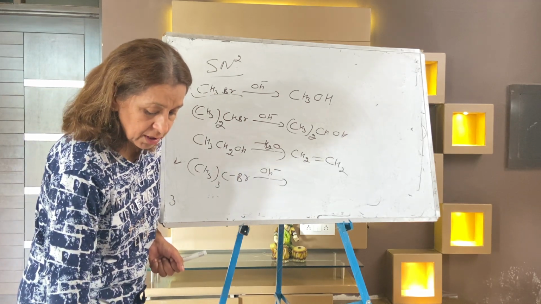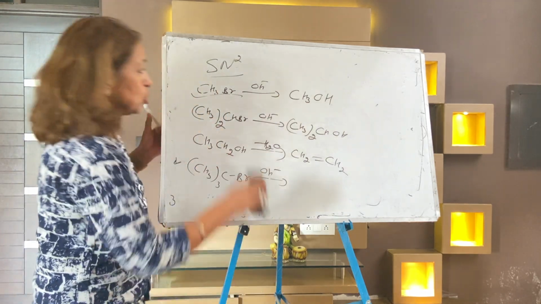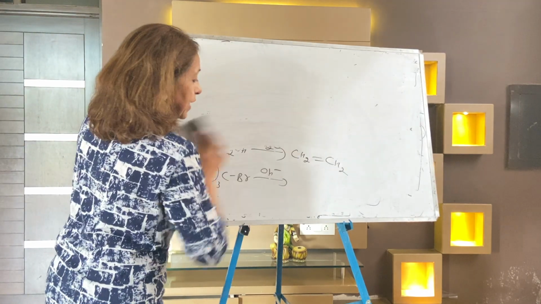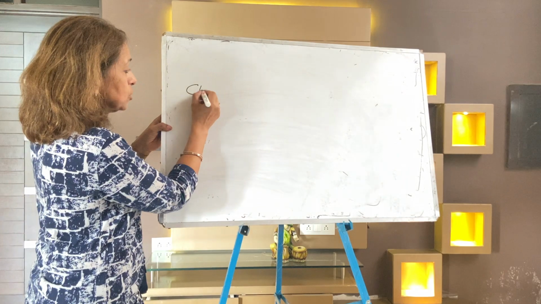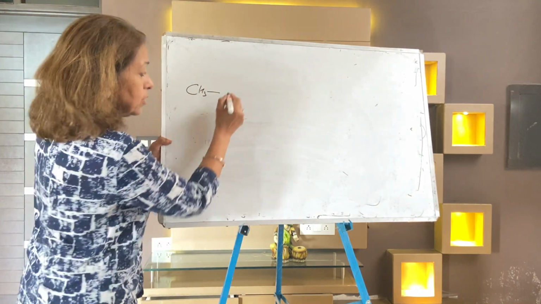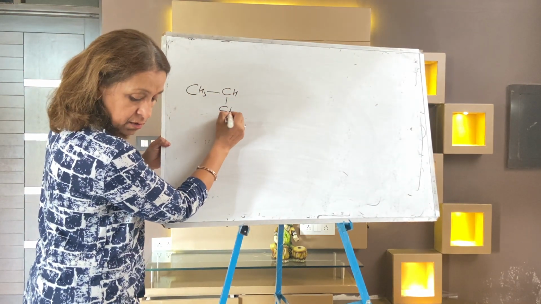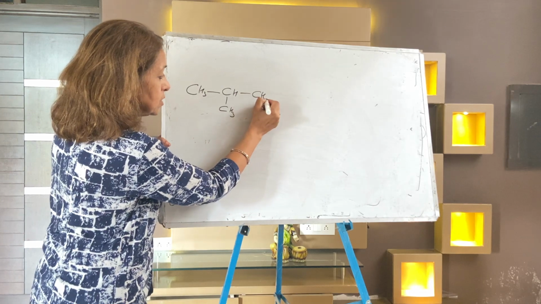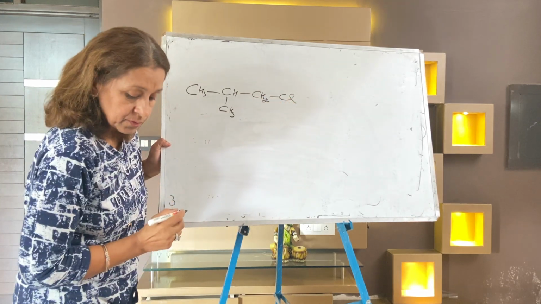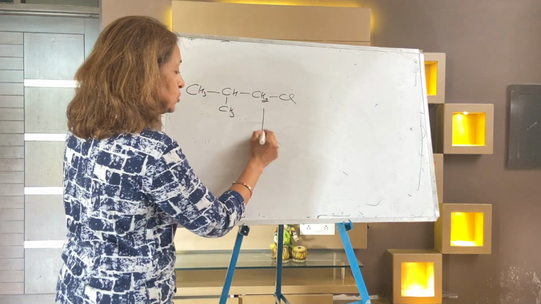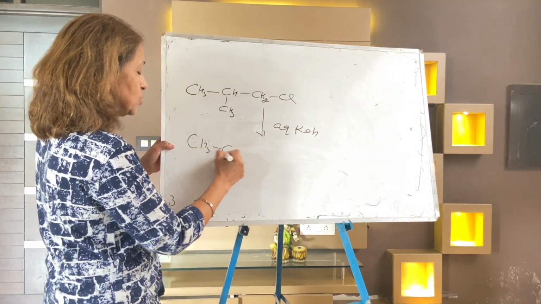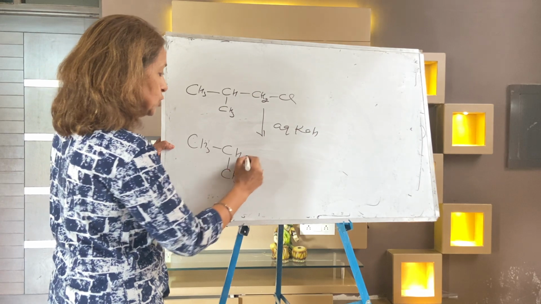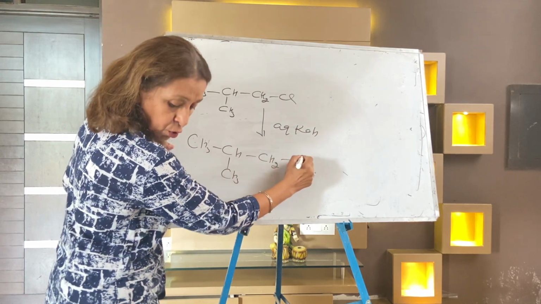Now next there is again a question. I'm writing one question. You will tell me which side. The reaction is CH3CH(CH3)CH2Cl with aqueous KOH giving CH3CH(CH3)CH2OH.